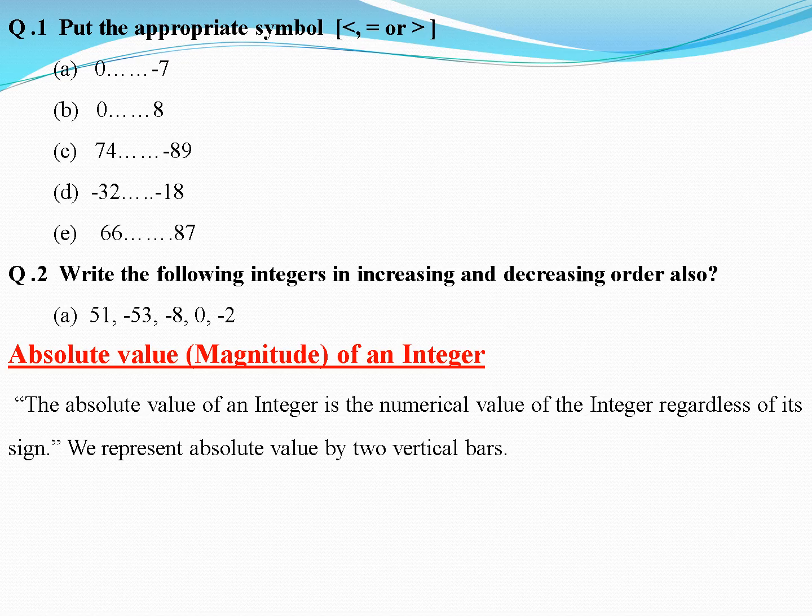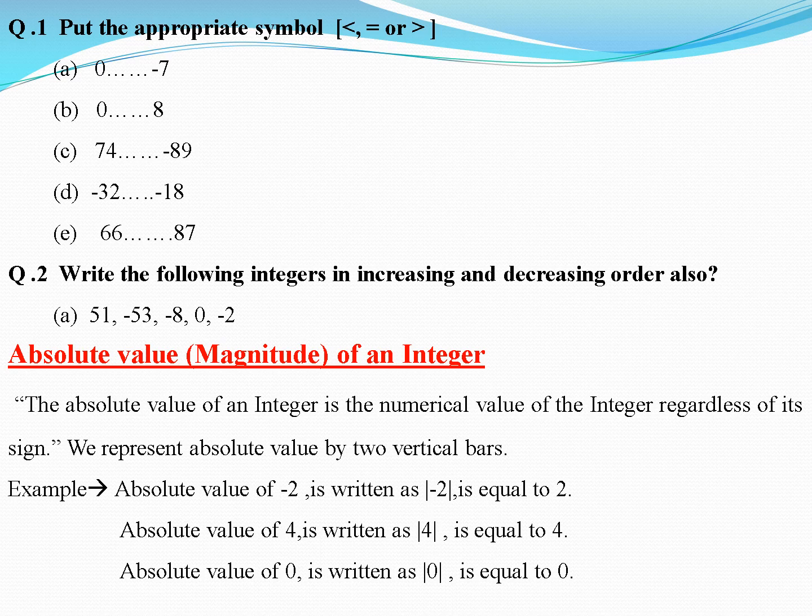Whenever you are asked for the absolute value, you will tell only the numerical value; you will not consider the sign. And we represent absolute value by two vertical bars.